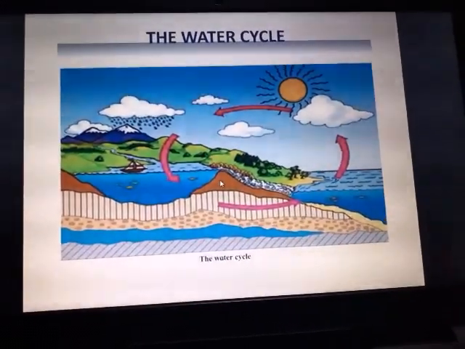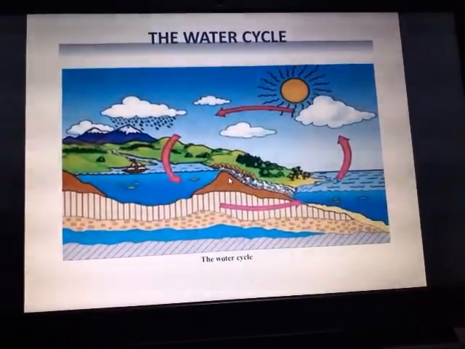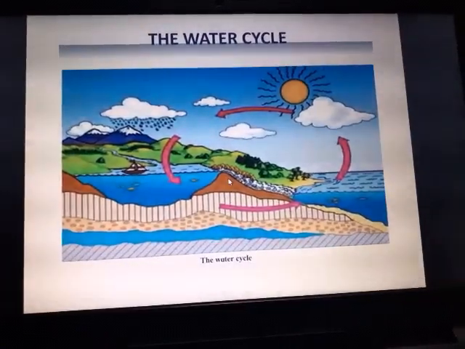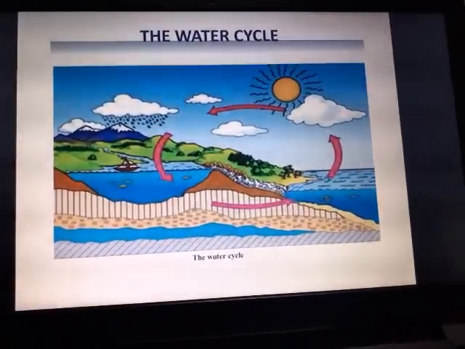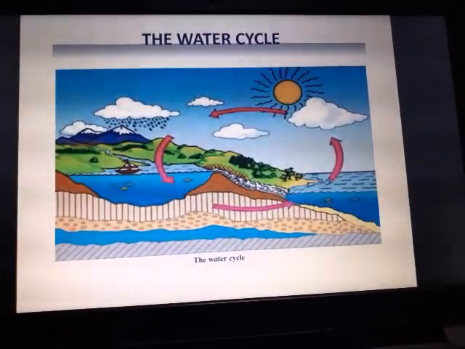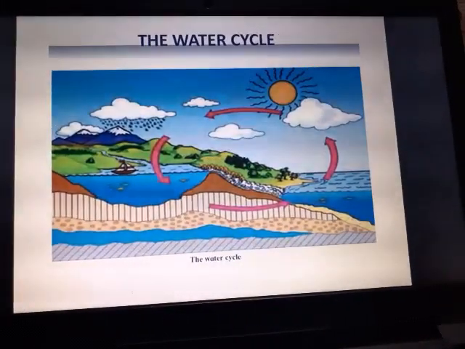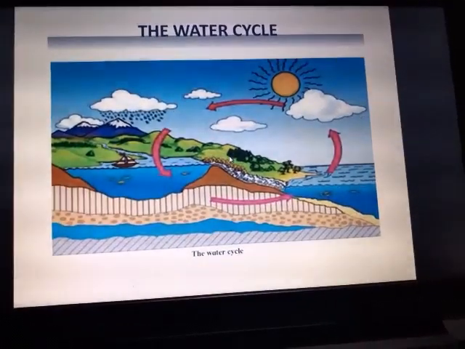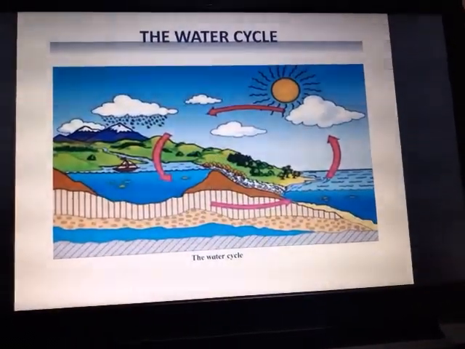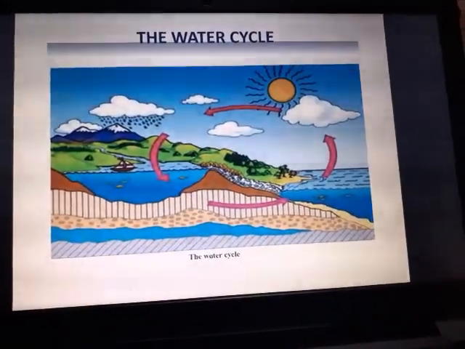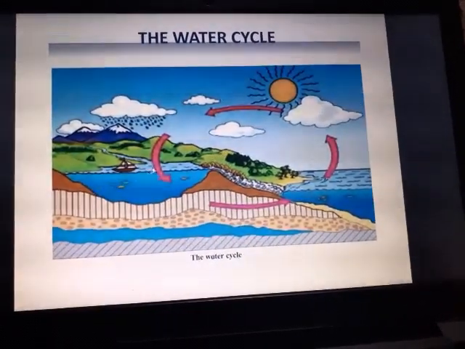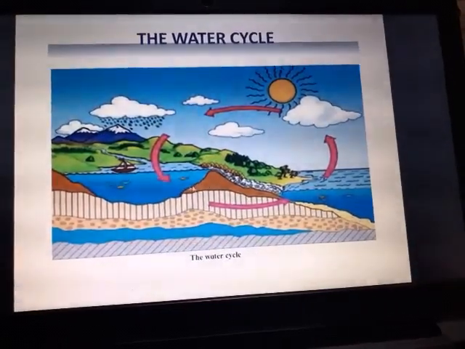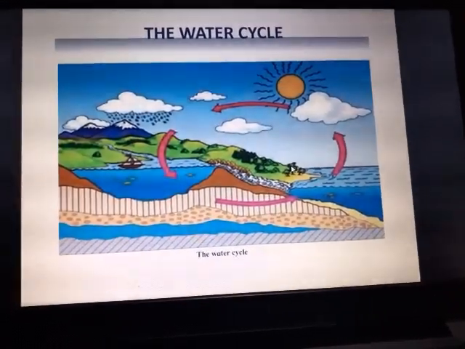Land surface, the land, the plains, underground water, rivers, oceans, everywhere, trees, plants, everywhere. Wherever the water is there, it evaporates from everywhere. Then second is condensation. It cools down, forming the clouds and the big droplets of water. And then the next thing is the rainfall. When the rain falls, again this water is recycled. It goes back into the ocean.